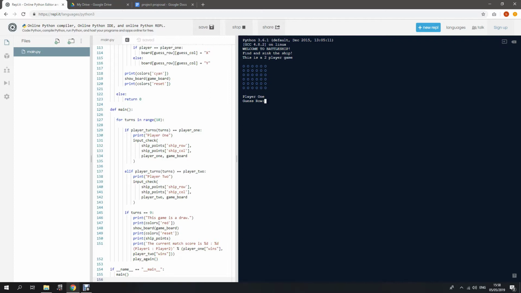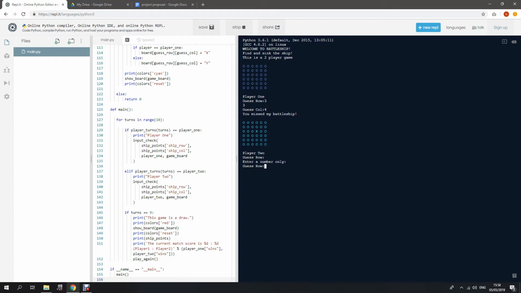They just need to insert the row. Let's say I put 3 and 4 for the column, and it shows the player one that it missed the battleship, and then it will be the next player, which is player 2.